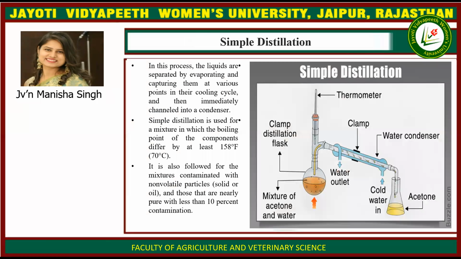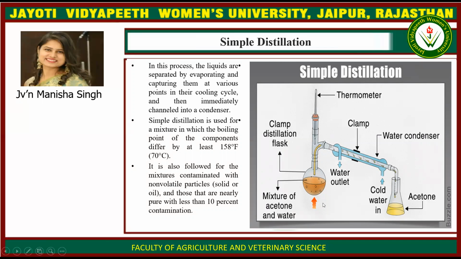Then simple distillation. In this process, the liquids are separated by evaporating and capturing them at various points in the cooling cycle and then immediately channeled into a condenser. Simple distillation is used for a mixture in which the boiling points of the components differ by at least 70 degrees Celsius. It is also followed for mixtures contaminated with non-volatile particles, that is solid or oil, and those that are nearly pure with less than 10% contamination.